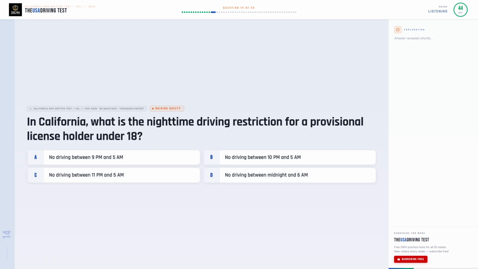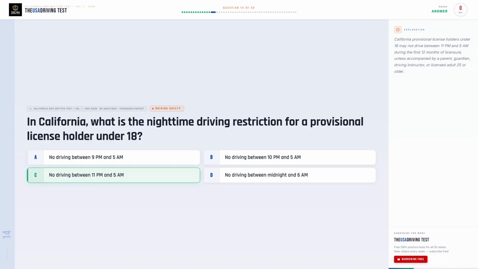In California, what is the nighttime driving restriction for a provisional license holder under 18? Option A. No driving between 9 p.m. and 5 a.m. Option B. No driving between 10 p.m. and 5 a.m. Option C. No driving between 11 p.m. and 5 a.m. Option D. No driving between midnight and 6 a.m.